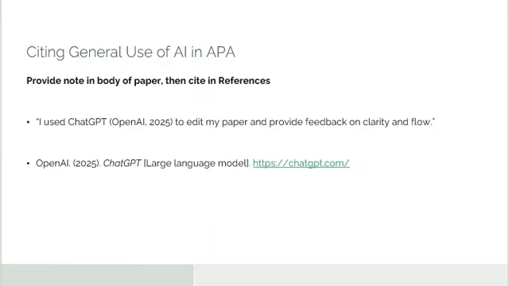Citing artificial intelligence tools in APA style. APA now includes guidance for citing generative AI. For the general use of AI, if you used AI to help with editing or brainstorming, acknowledge it in your paper and include a reference: "I used ChatGPT (OpenAI, 2025) to edit my paper." In the reference list, you cite the AI itself, OpenAI, 2025.